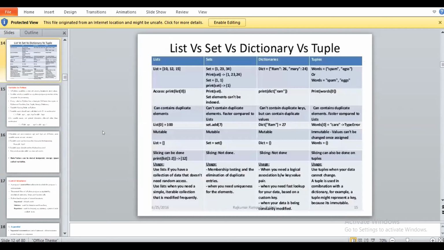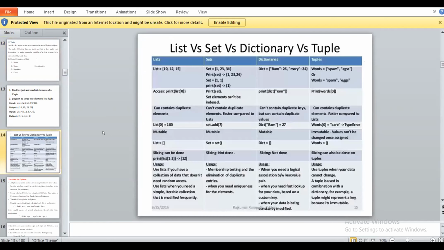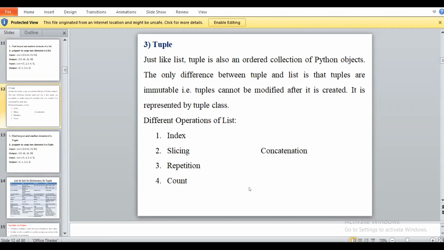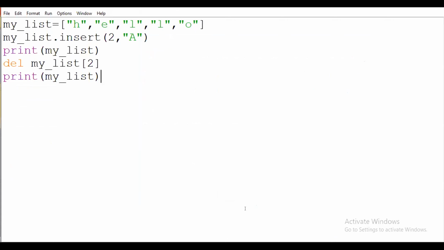So we will see some different examples regarding tuples. You have to see the different operations regarding tuples, that is indexing, slicing, repetition, counting, and concatenation. Like that, we will see the different operations here.